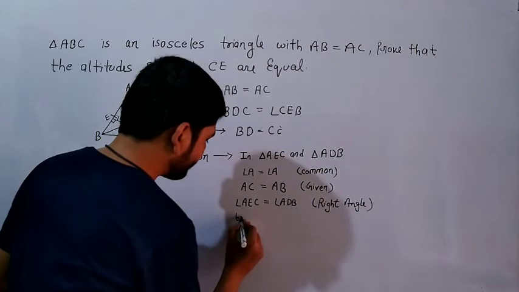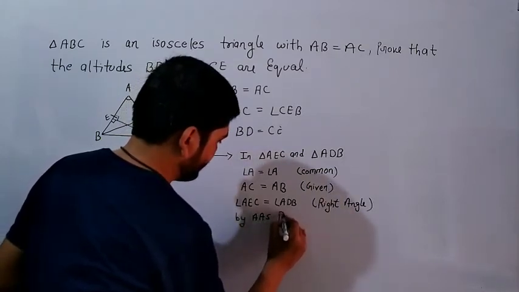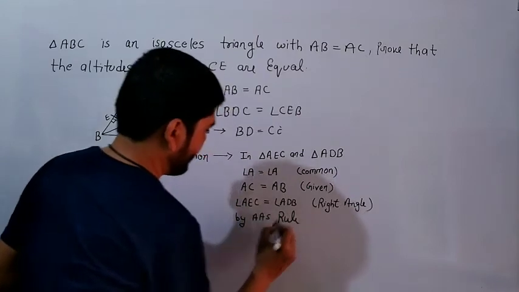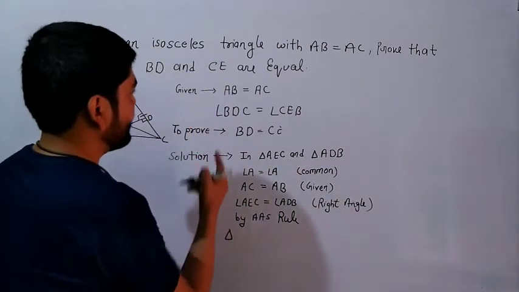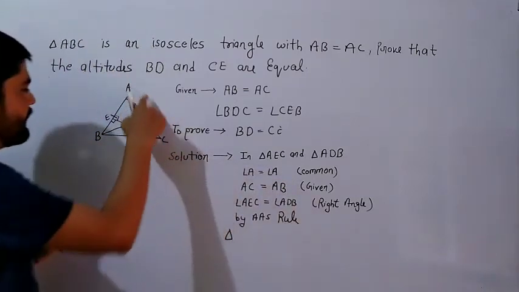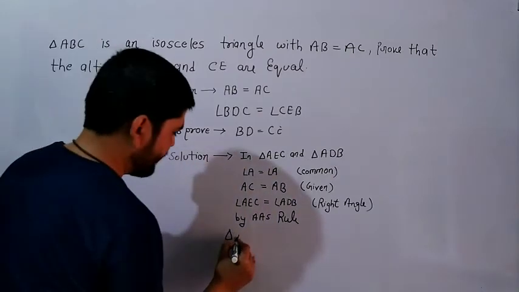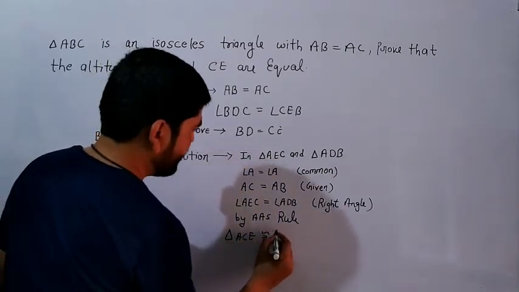So by AAS rule, triangle ACE is congruent to triangle ABD.